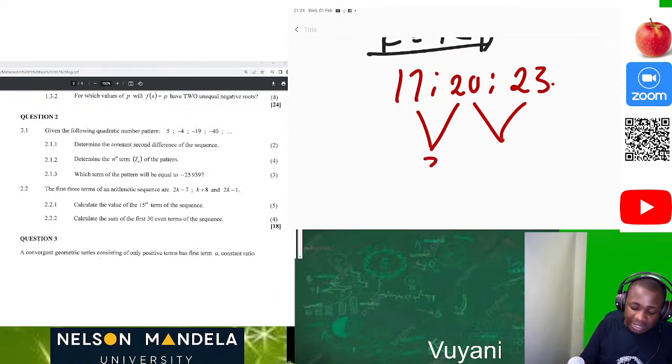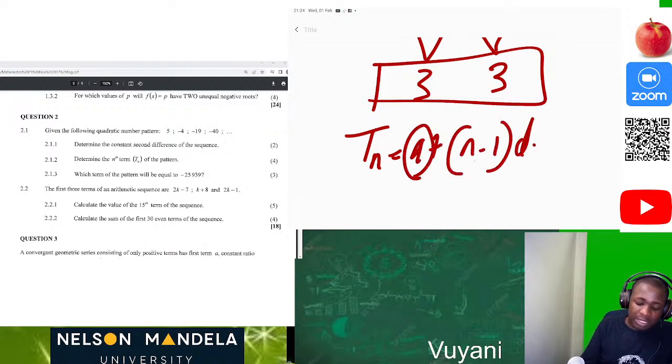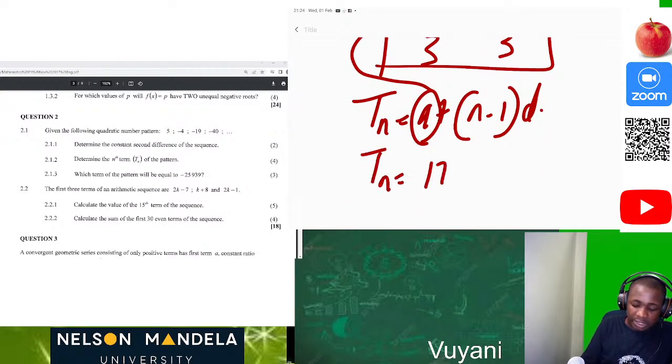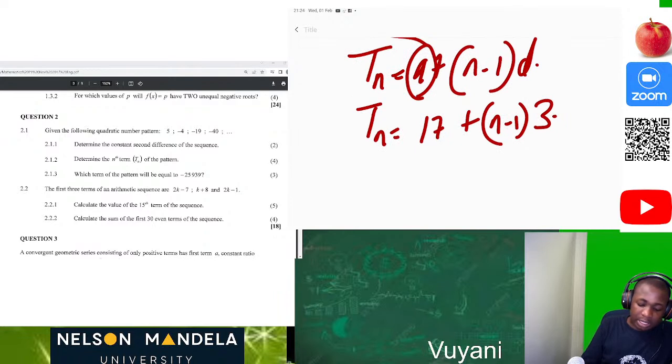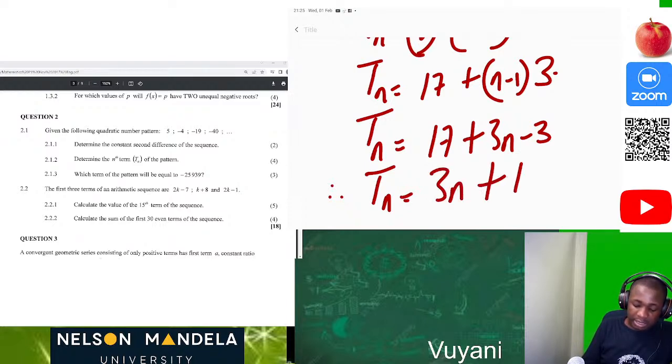So 20 minus 17, that's 3, and 23 minus 20 is also 3. Now, the general term or the general formula of an arithmetic sequence says Tn is equal to a plus n minus 1 multiplied by d. What is a? A is the first term in the sequence. So our Tn is equal to 17 plus n minus 1 multiplied by d, which is 3. Then Tn is equal to 17 plus 3n minus 3. Therefore our Tn will be 3n plus 17 minus 3, that's 14.